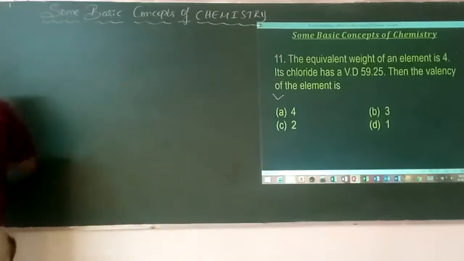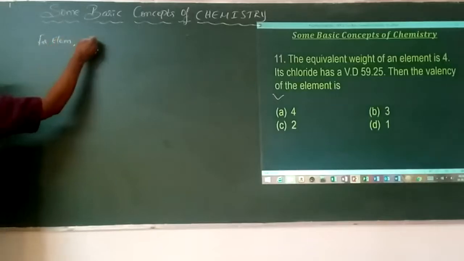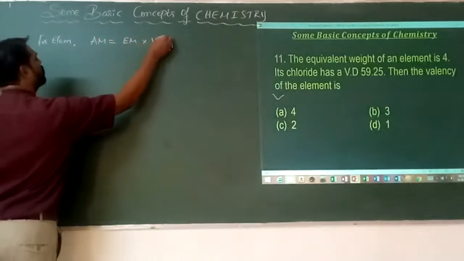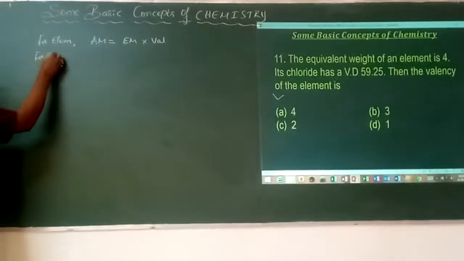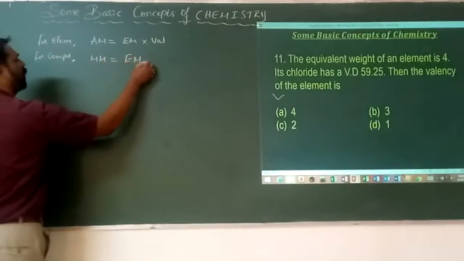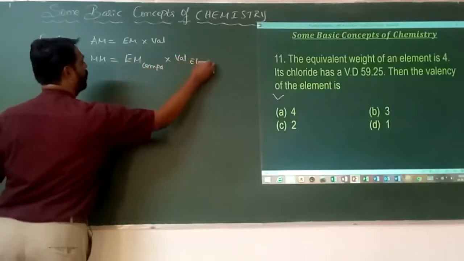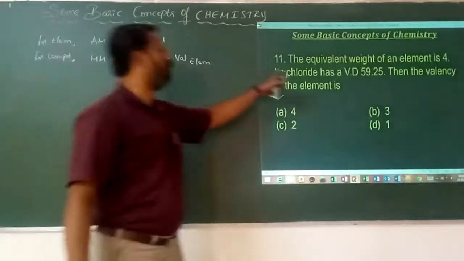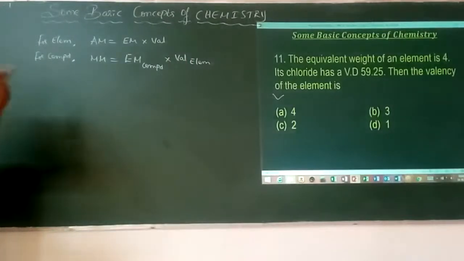Here, we know that for an element, atomic mass is equal to equivalent mass into the respective valency of that element. For a compound, molecular mass is equal to the equivalent mass of the compound into the valency of that element. Make a clear distinction between whether it is an element or a compound here. Because a chloride means it is a compound, but he has mentioned only the equivalent mass of the element, which is 4.